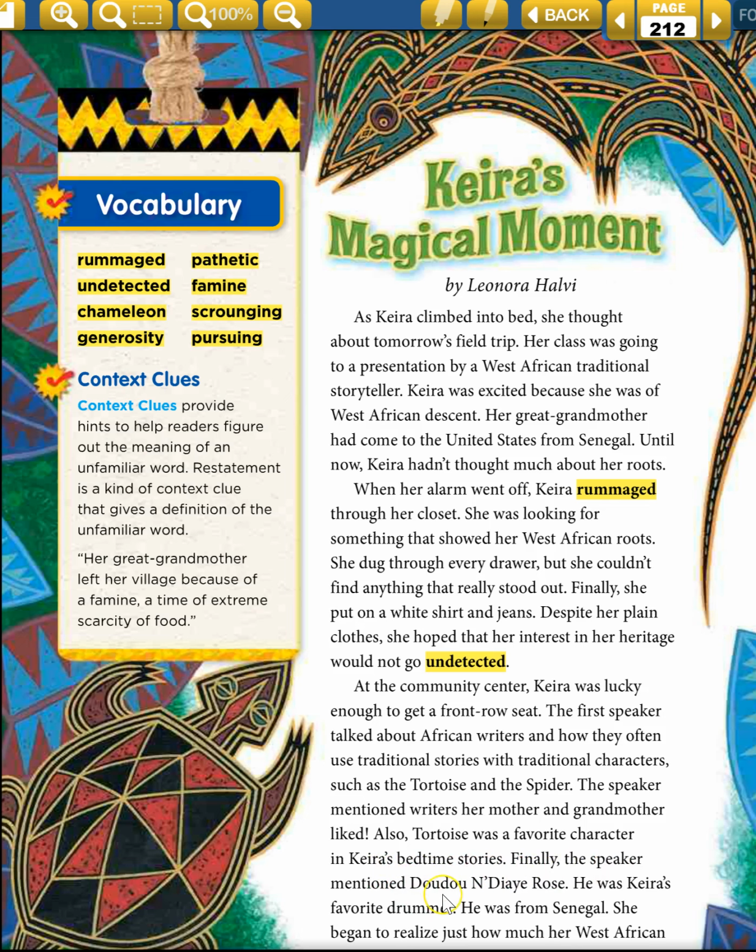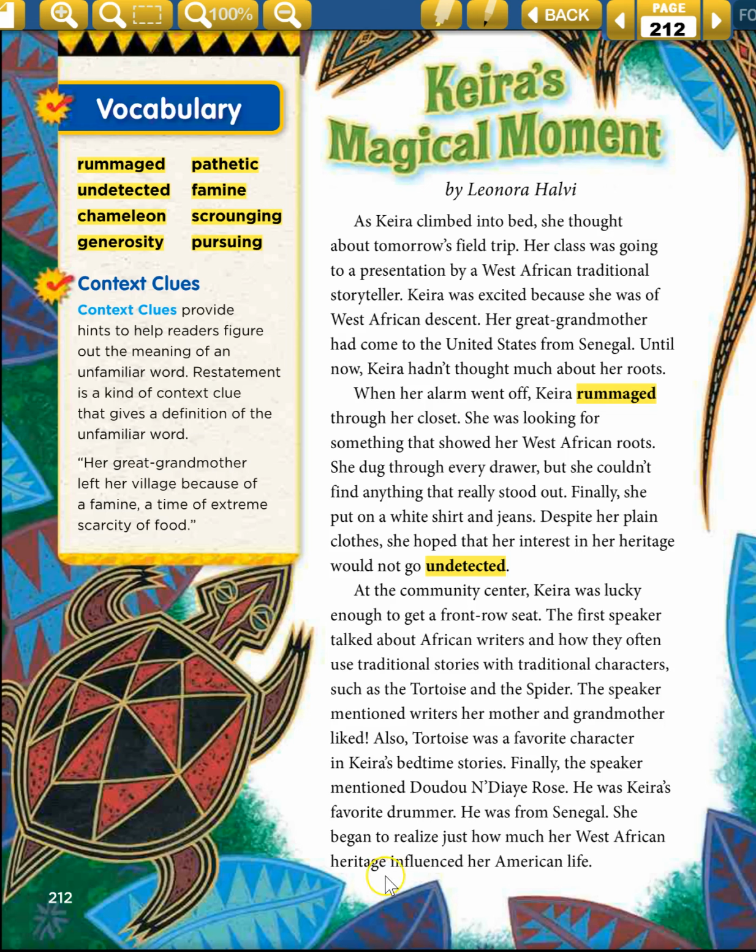Finally, the speaker mentioned Dudu Nadea Rose. I'm not sure if I'm pronouncing that name correctly. He was Keira's favorite drummer. He was from Senegal. She began to realize just how much her West African heritage influenced her American life.